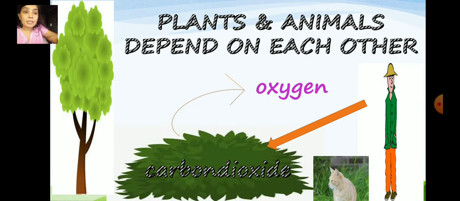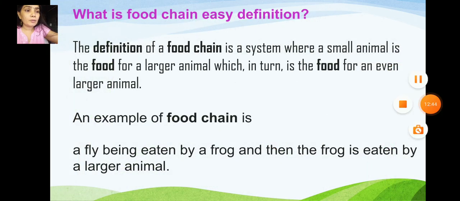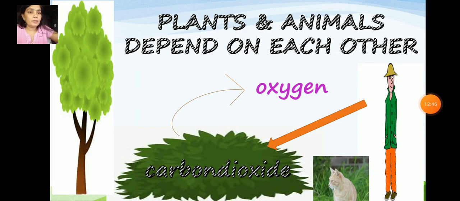Now let's see, why do plants and animals depend on each other? Yes, living things like animals, plants, human beings, all living things use oxygen from the air.